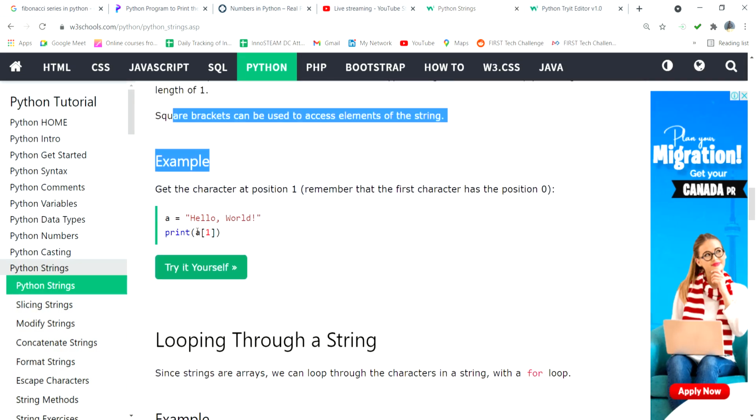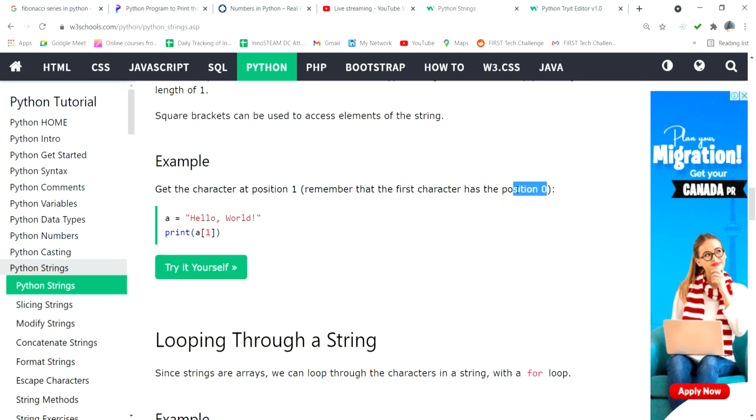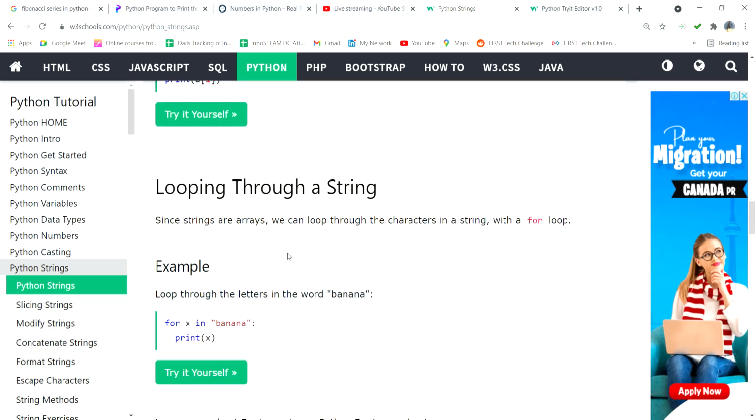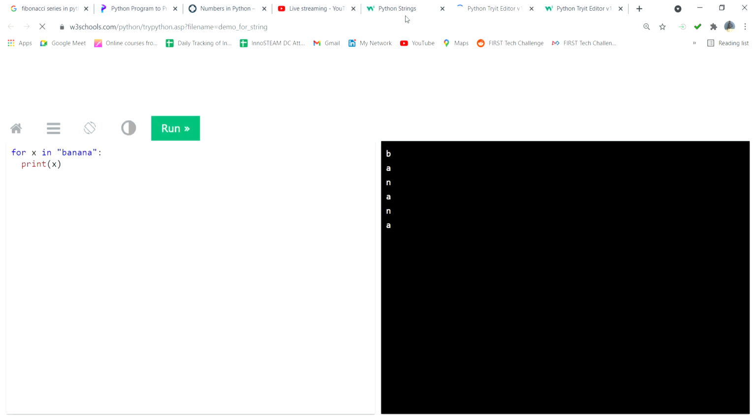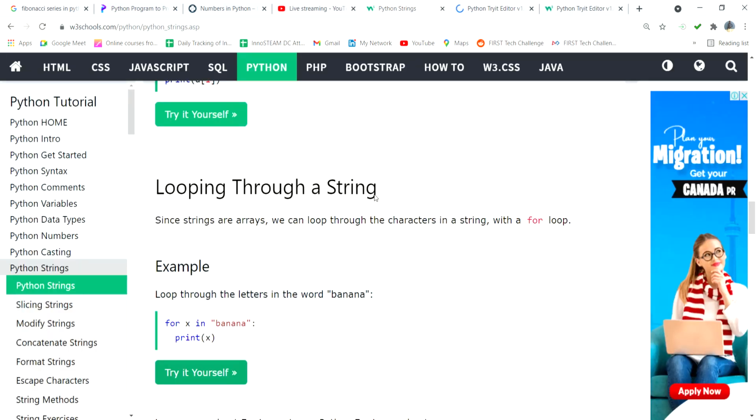Array means we can assign one value to each position. It starts from the zeroth position, first position, second position, third position, like that. Okay, then looping through a string. What is the meaning of loop? Looping means it is a repetitive condition. The loop runs over the letters, continuously working. That is the meaning of loop.